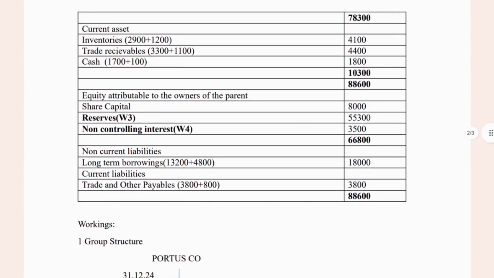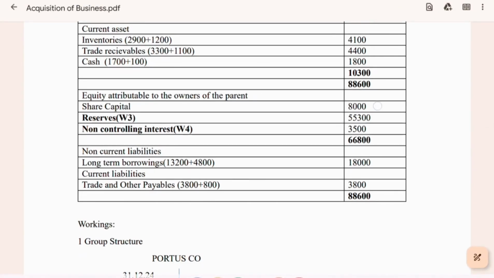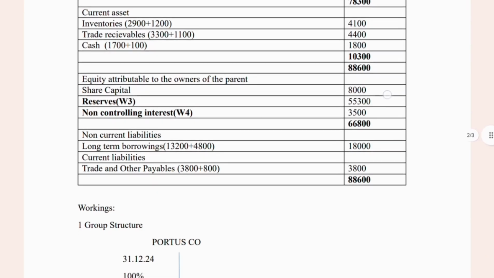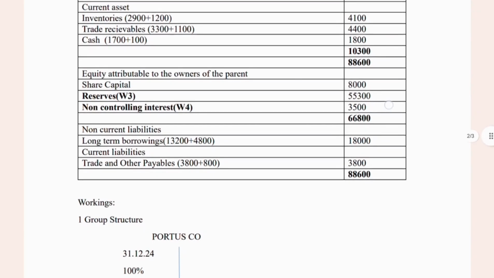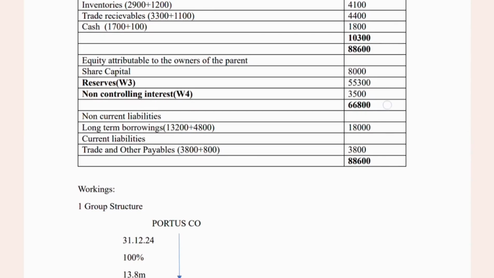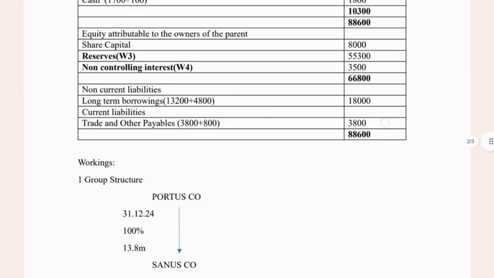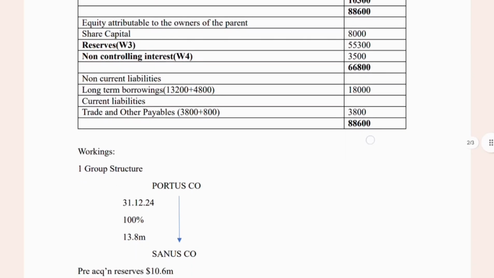Equity attributable to the owners of the parent. Share capital 8,000. Here only the parent's share capital should be taken. Reserves calculated in working note 3 is 55,300. Non-controlling interest calculated in working note 4 is 3,500. So the total equity is 66,800. Non-current liabilities, including both Portosco and Sanasco, is 18,000. And current liabilities, trade and other payables, including both companies, comes as 3,800. So the total is 88,600.